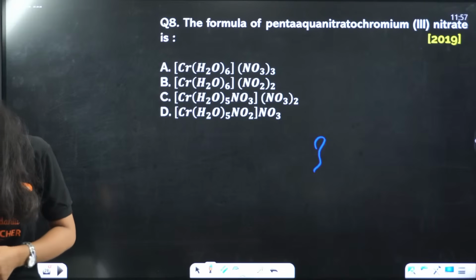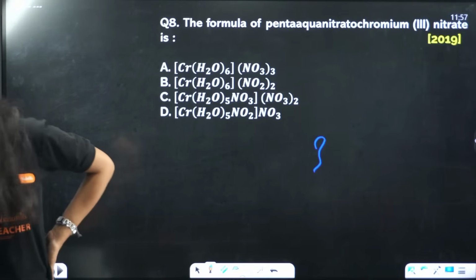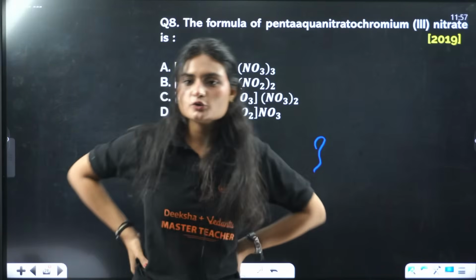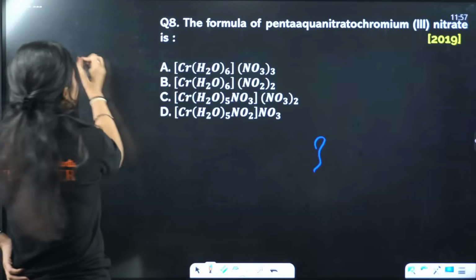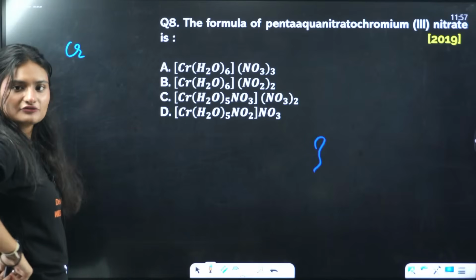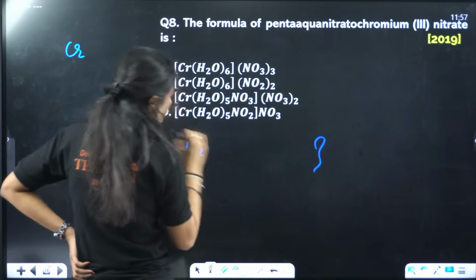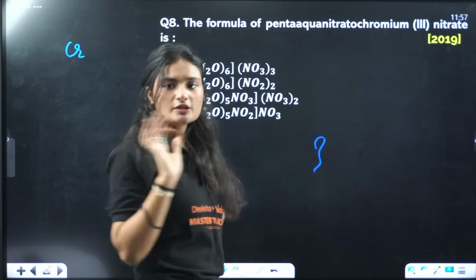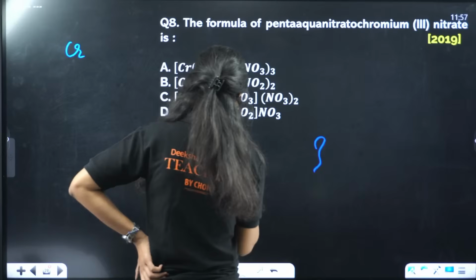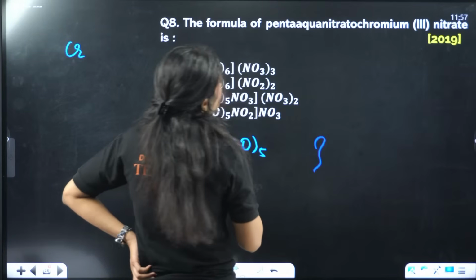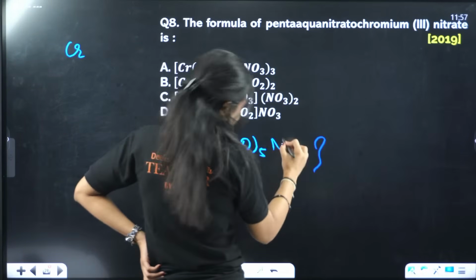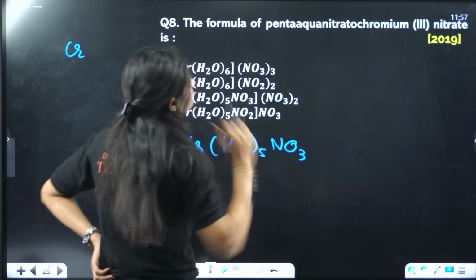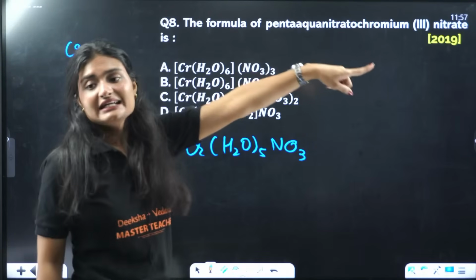D, C, D, B. Okay, so many mixed opinions. Penta aqua nitrato chromium. So firstly we have chromium. I'll write here, we have chromium. Penta aqua means 5 water molecules are there. Nitrato is NO3. Okay. Chromium 3 nitrate.